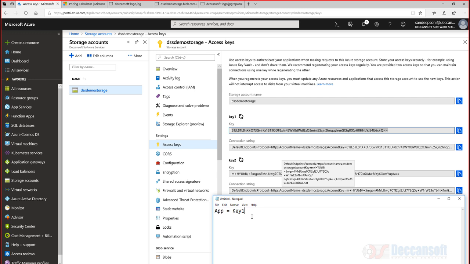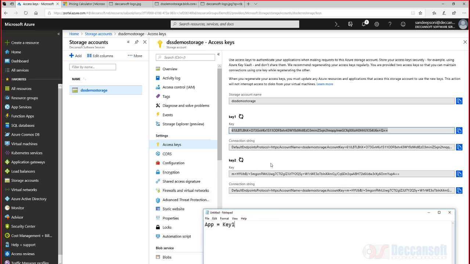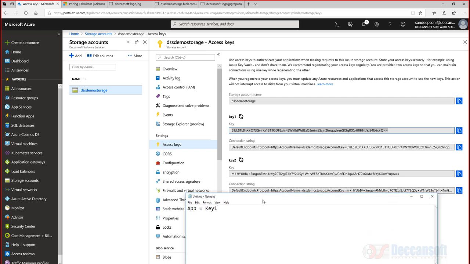So to avoid any kind of downtime for the application, we go for key 1, key 2. Both are needed in these kinds of situations. But remember, key 1 and key 2 both have the same privilege. What you can do with key 1, you can also do with key 2. There is no difference between them, except for the situation I explained, there is no significance of key 1, key 2.